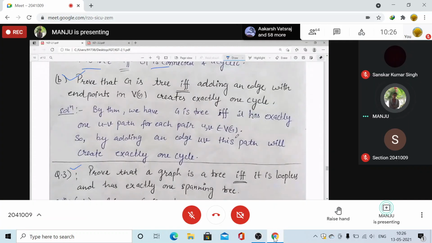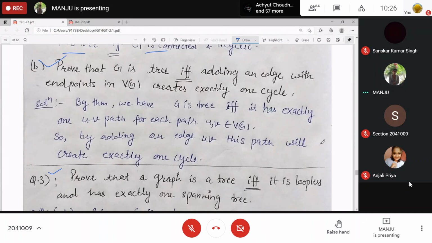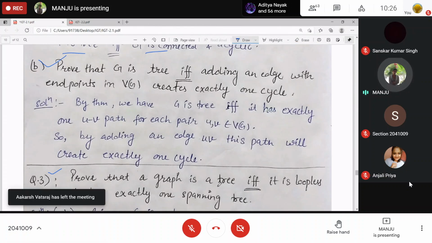It is loopless and has exactly one spanning tree. Loopless means no cycle, no? Whenever a loop is there, then cycle formation is occurring, right? Even one edge by itself forms a cycle, right? So obviously it is acyclic, so no loop is there. Okay, then it has exactly one spanning tree.